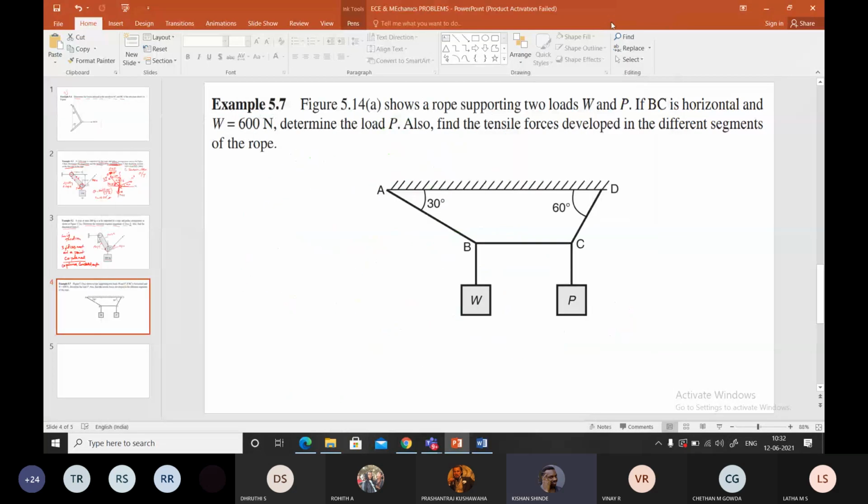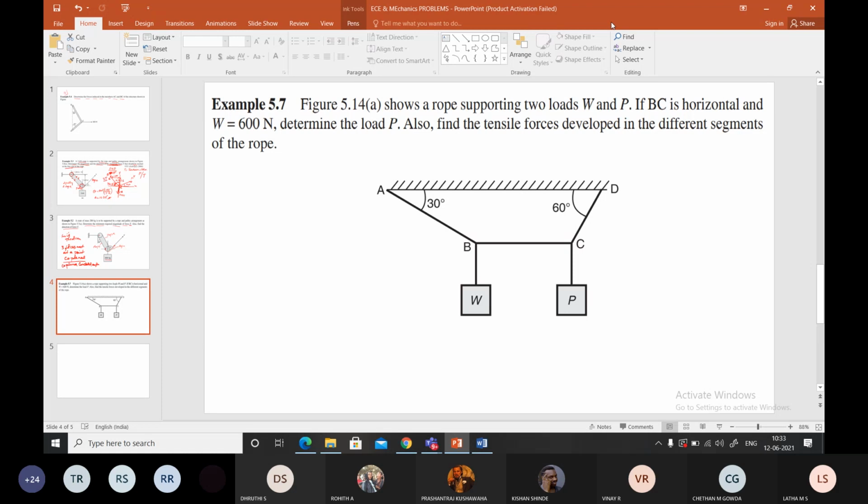Ma'am, can I show the diagram also? Yes, yes. See, it's a very clear problem. The figure shows a rope supporting two loads. You should keep in mind that tension is acting in the rope. It is an equivalent force.